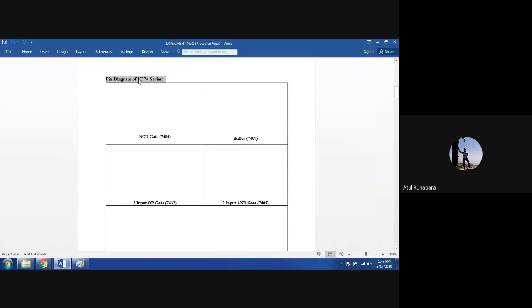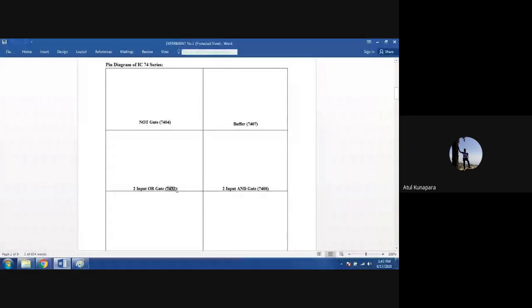Here the 74 IC chip series is there. So you need to search it out on Google. Here it is already mentioned. See, NOT gate means it is IC 7404. Then OR gate means it is 7432. Okay, 2-input AND gate means 7408, like this.